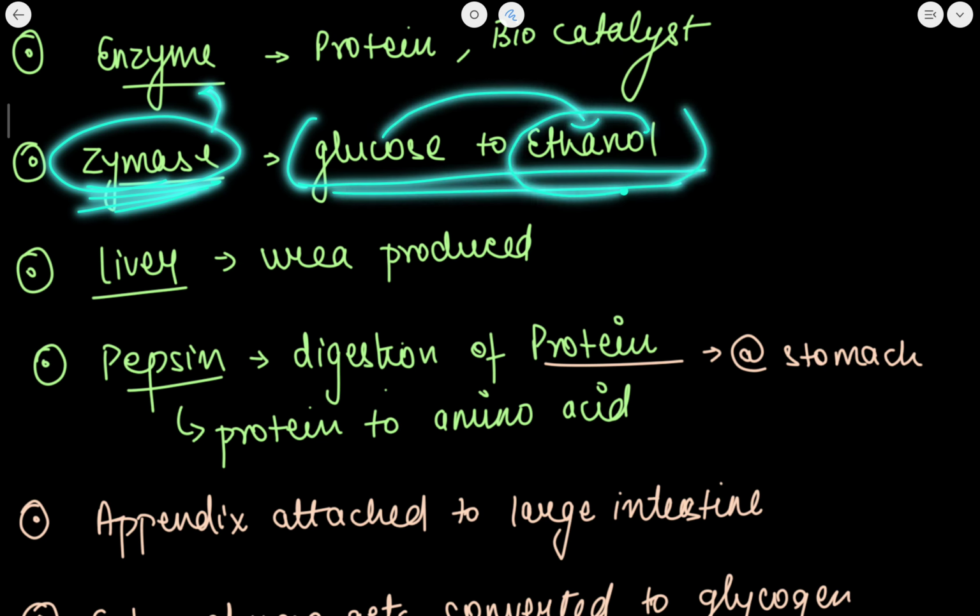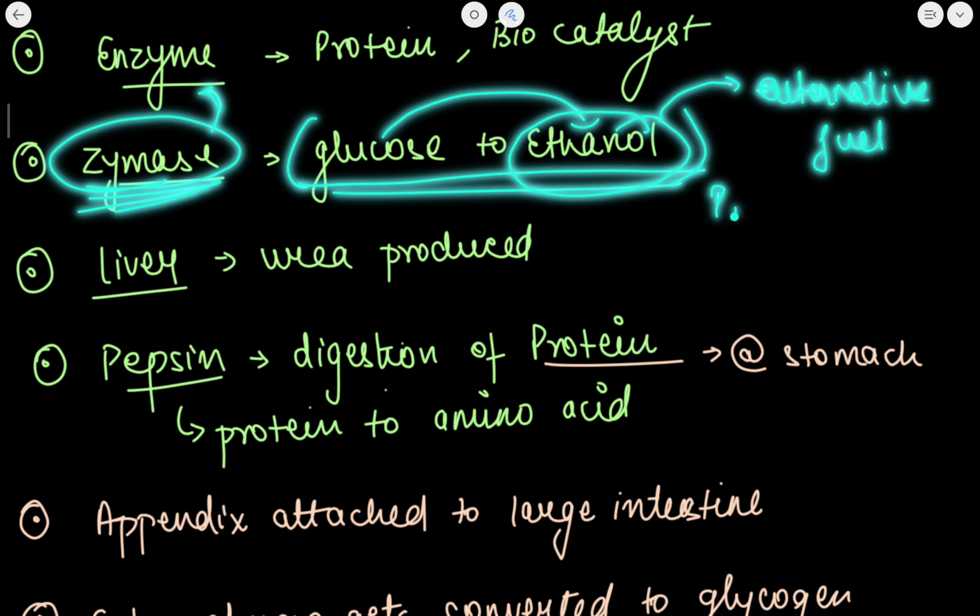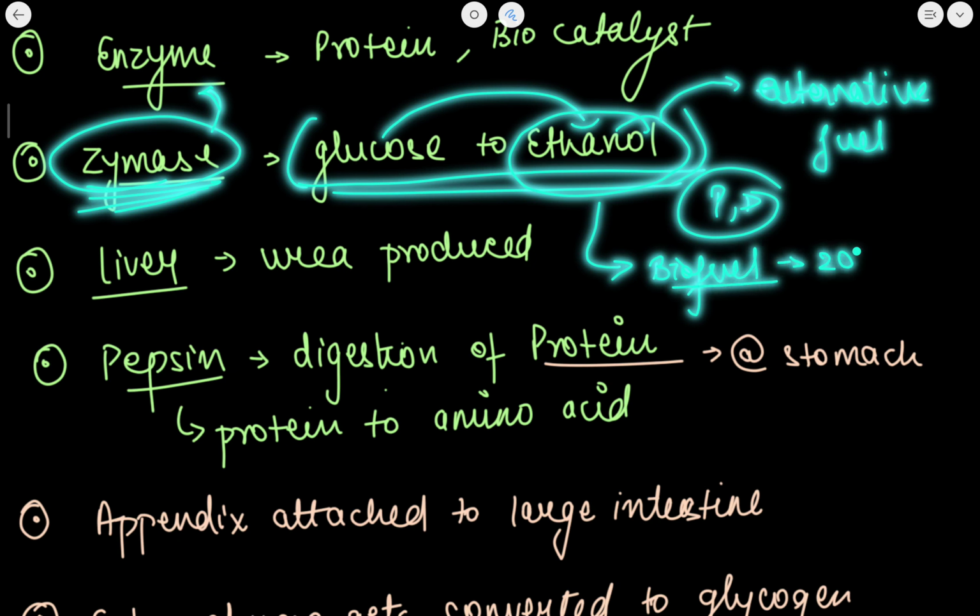Currently ethanol is also considered as an alternative fuel to petrol and diesel. That is why a biofuel policy was launched in India around the year 2018, which specifically focuses on flex fuel vehicles. What are flex fuel vehicles?